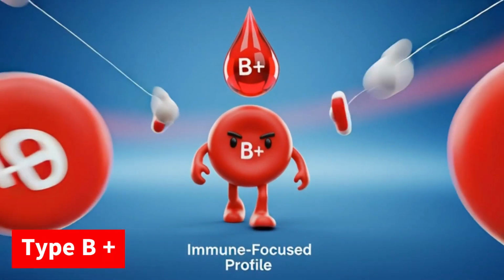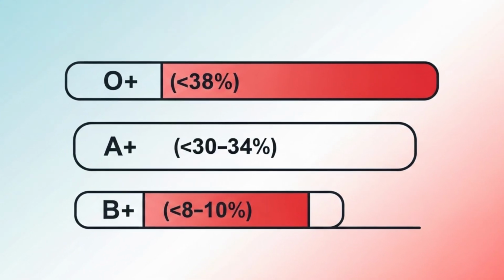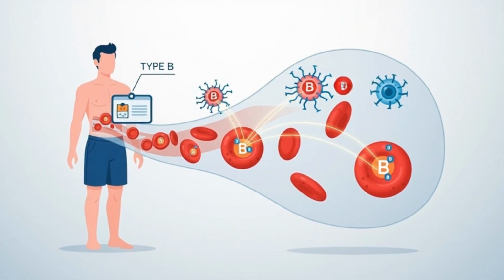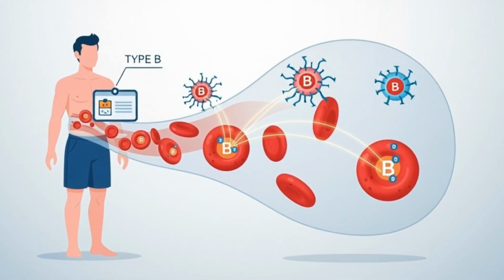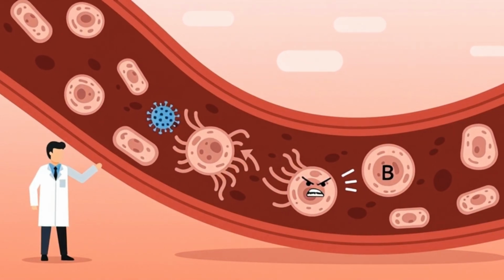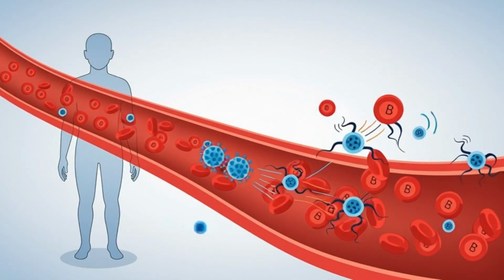B positive, distinct immune interactions. About 8 to 10% of people have B positive blood. Type B carries B antigens, which alter immune signaling pathways. Some research links B to higher susceptibility to certain autoimmune disorders and different responses to infectious disease exposure. However, the data is mixed.